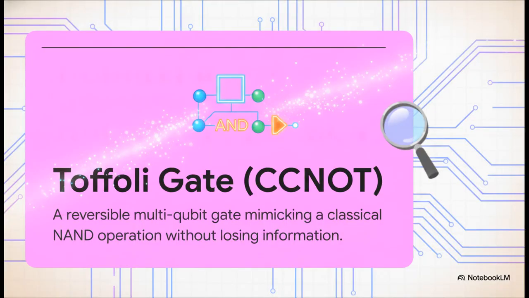We can even extend this logic to perfectly mimic classical computing right inside a quantum computer. Remember how we said earlier that classical gates lose information? Well, we solved that in quantum circuits using the Toffoli gate, also known as the CCNOT gate. It uses 2 control qubits and 1 target qubit. The target only flips if both controls are 1. By setting the target to 1 initially, we can reversibly mimic a classical NAND gate, entirely without destroying any information or dissipating any heat. Best of both worlds.